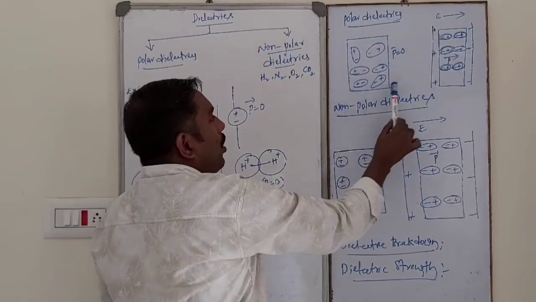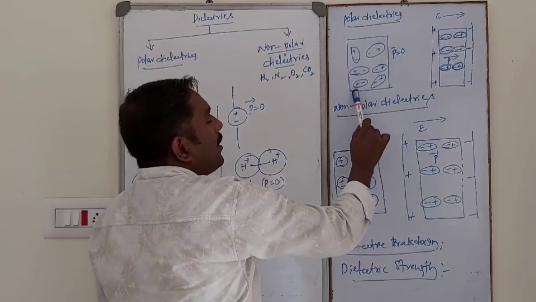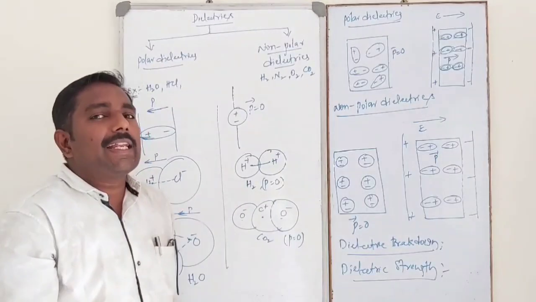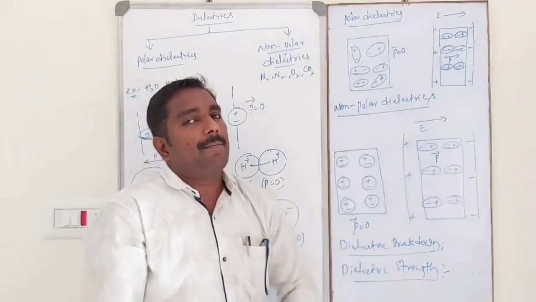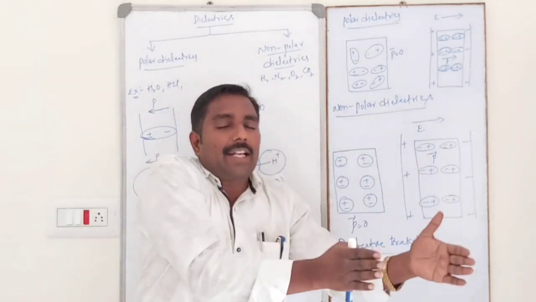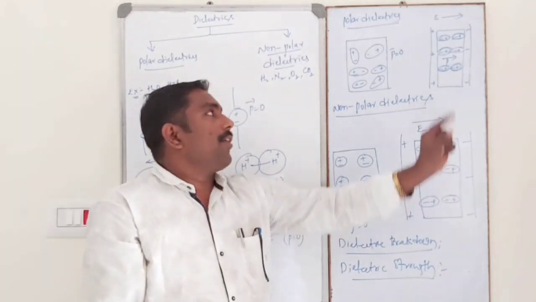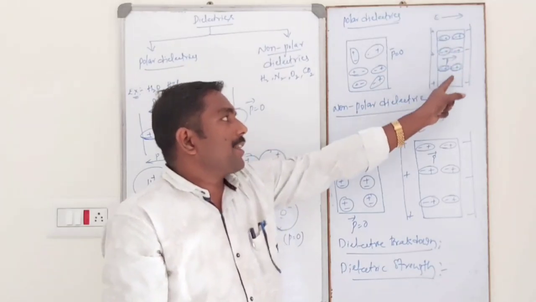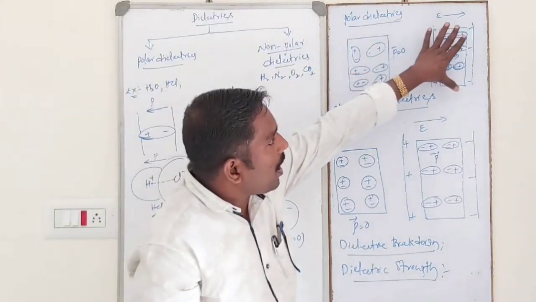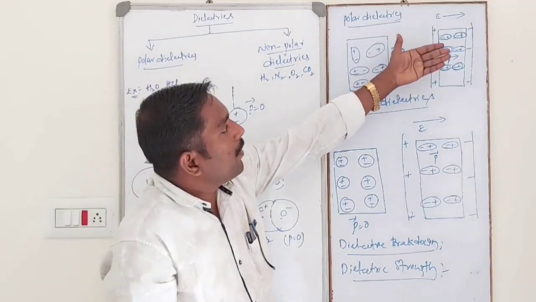So initially, before the slab is kept inside the electric field, this is the polar dielectric slab. Before application of the electric field, the molecules are moving randomly inside the slab. Net dipole moment is what? 0. Whenever a dielectric slab is kept inside the external electric field, molecules orient themselves along the direction of the external electric field, like this. This is the particular order. So then it will be polarized.